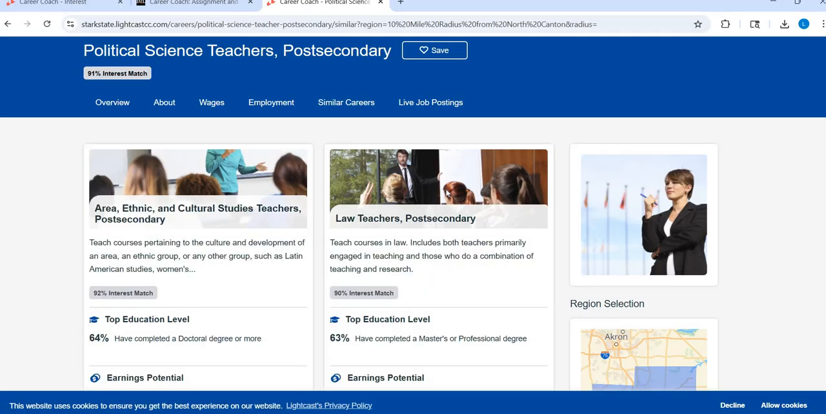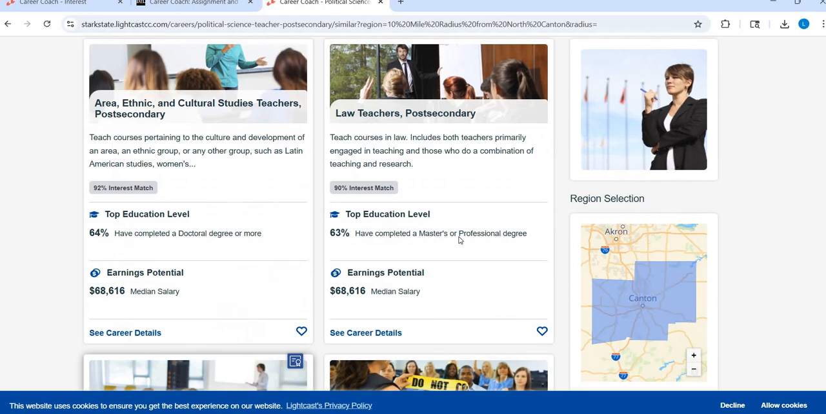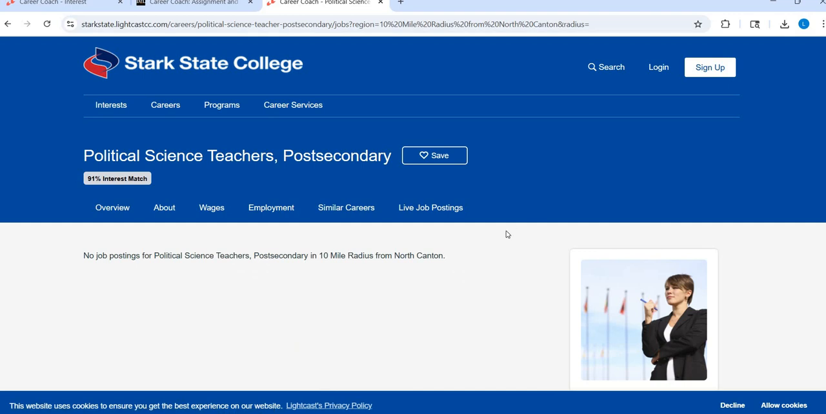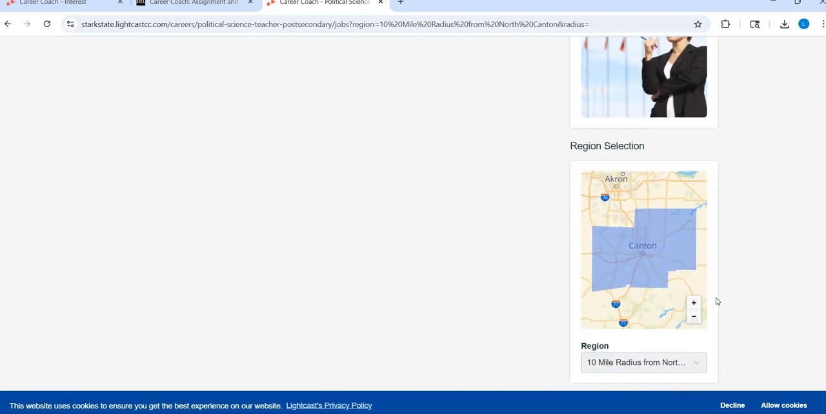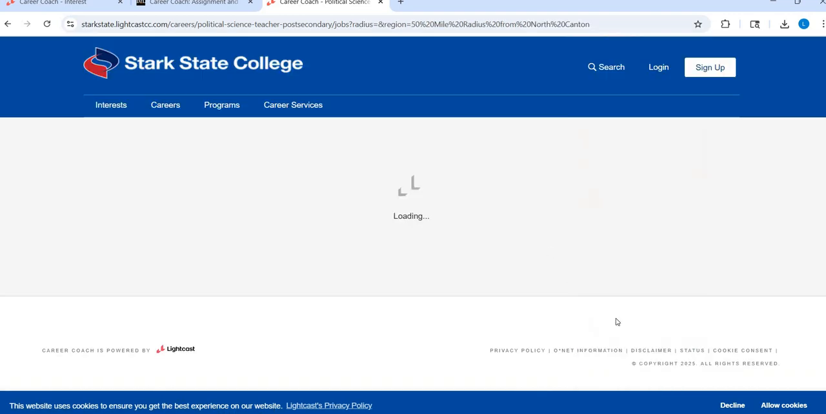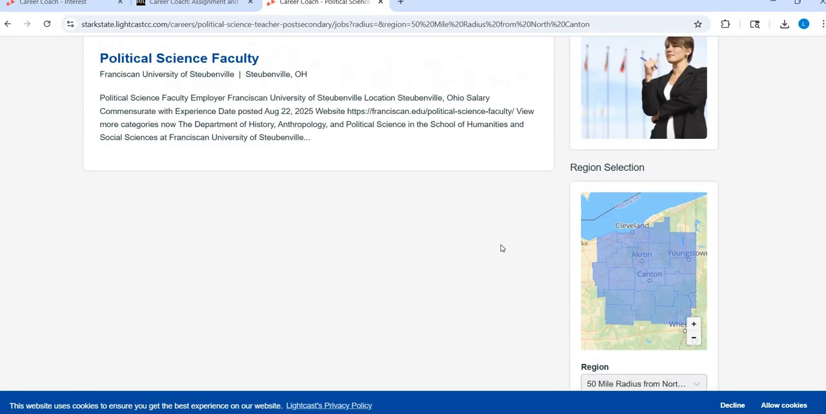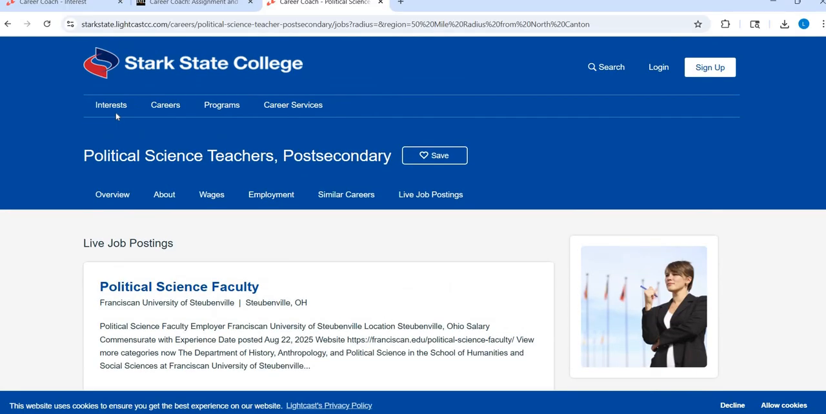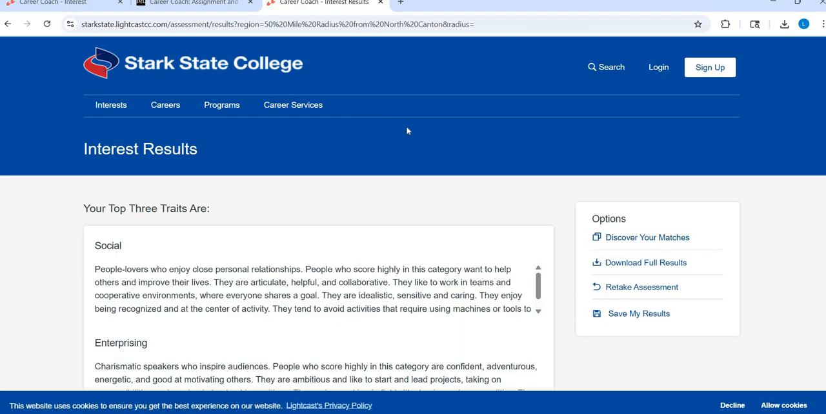If I'm like, this sounds good, but there's not a lot of openings, I can check out some similar careers. And then, who is currently hiring? Well, no one's hiring in the area, but I can expand my search if I wanted to. I'm like, well, you know what, I don't want to stay in this area, and then I get a little bit more options. All right, so I'm going to go back to my results. So I've taken my assessment.